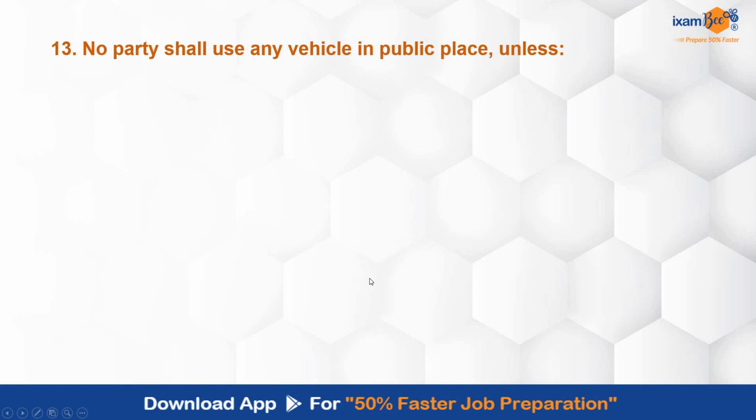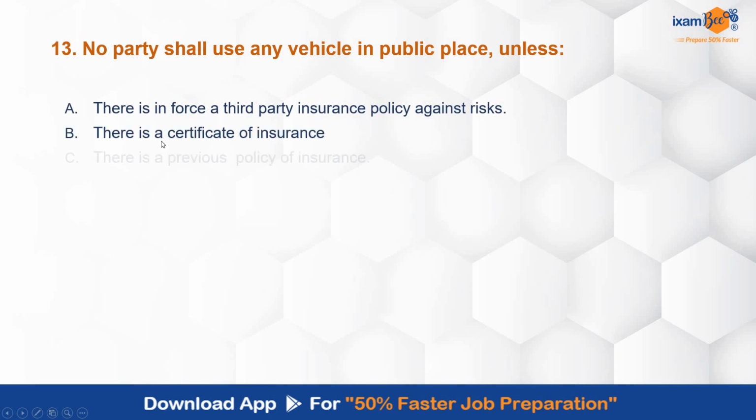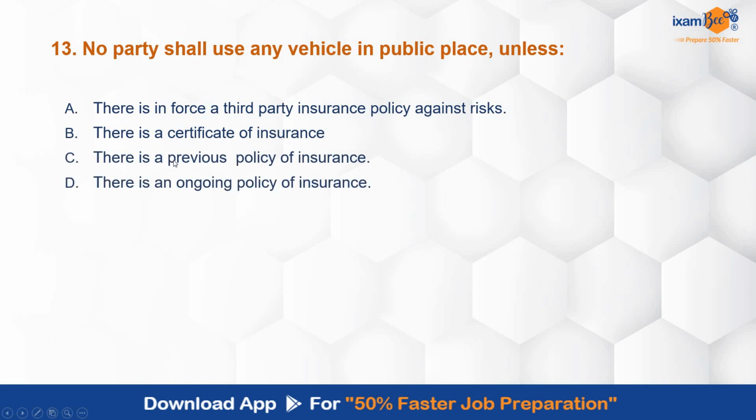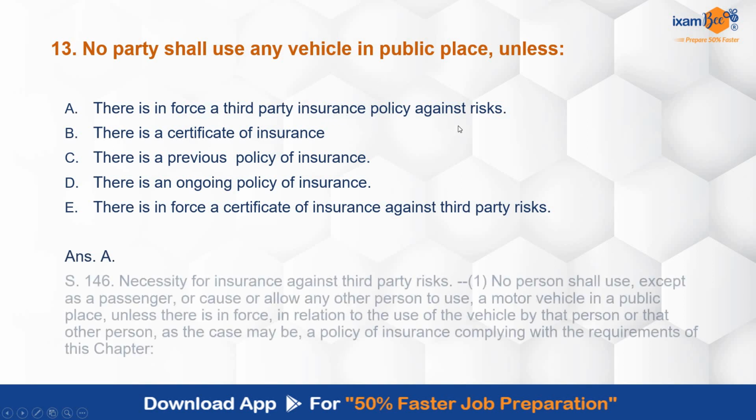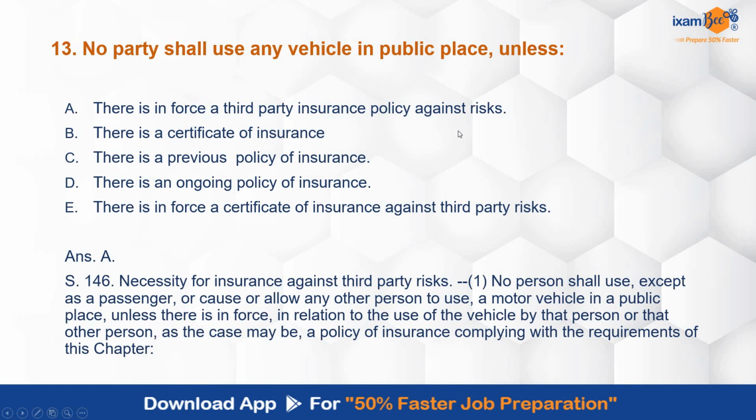No party shall use any vehicle in public place unless there is in force a third party insurance policy against risks, there is a certificate of insurance, there is a previous policy of insurance, there is an ongoing policy of insurance, there is in force a certificate of insurance against third party risks. Correct answer is A. There is in force a third party insurance policy against risks. Section 146 talks about necessity for insurance against third party risks.